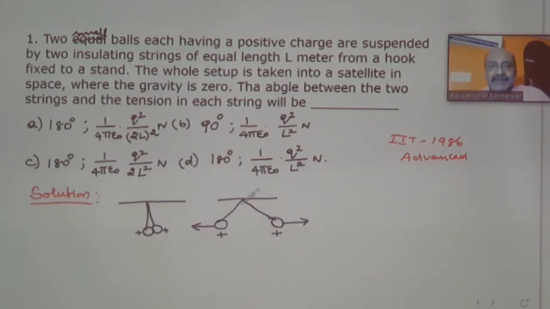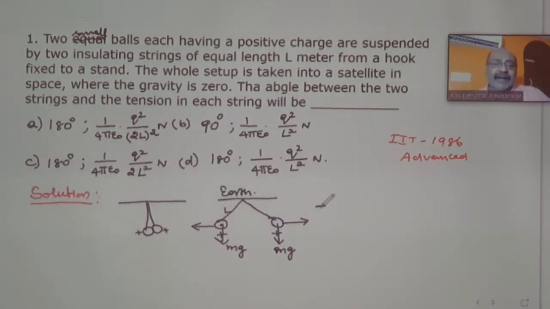The length of the string is given as L. Then the whole setup is taken into a satellite in space where there is no gravity. On the earth, each ball would have a vertically downward force acting on it, m into g, as long as the setup is on the earth.